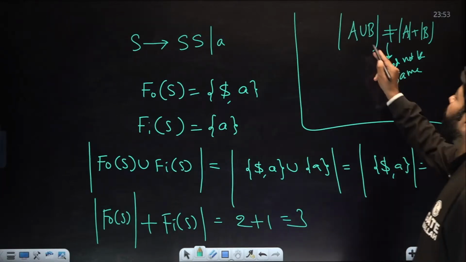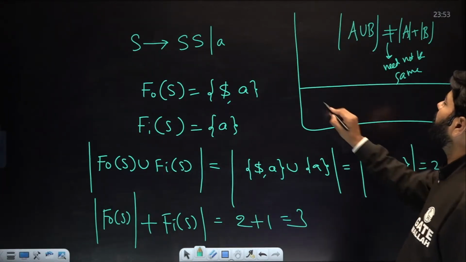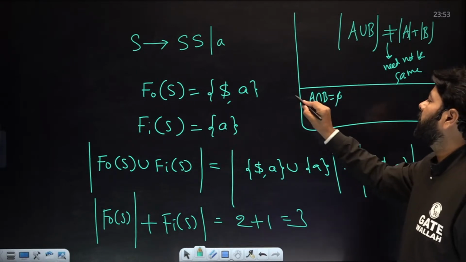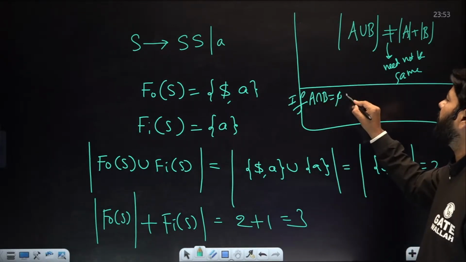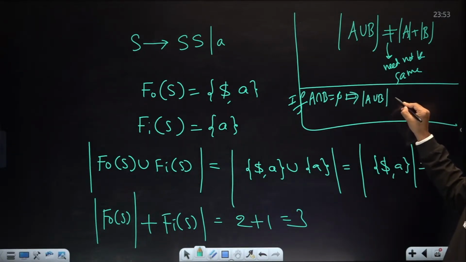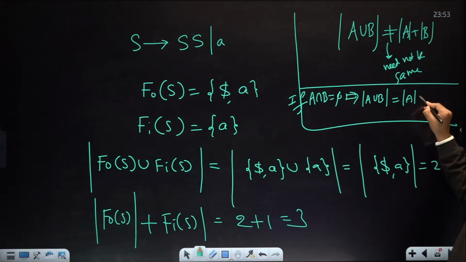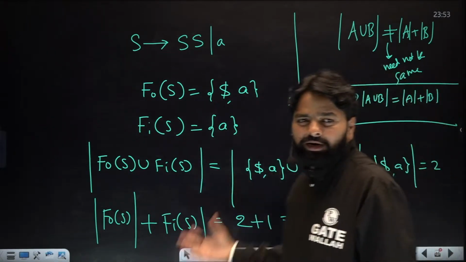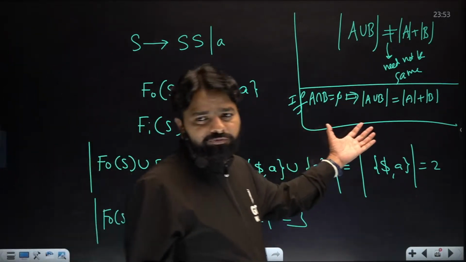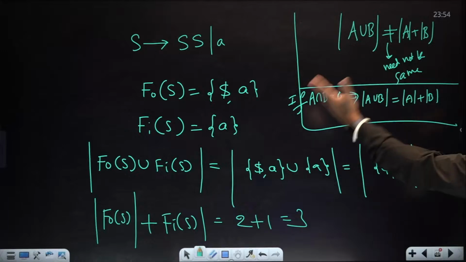In the exam also, when do they equal? You can say that the A intersection B is equal to pi. If A intersection B is equal to pi, then definitely you will be seeing that A union B cardinality is equal to cardinality of A plus cardinality of B. This kind of principles you could have studied already, right? And they are very important for the exam point of view. So that was happened in the previous example.